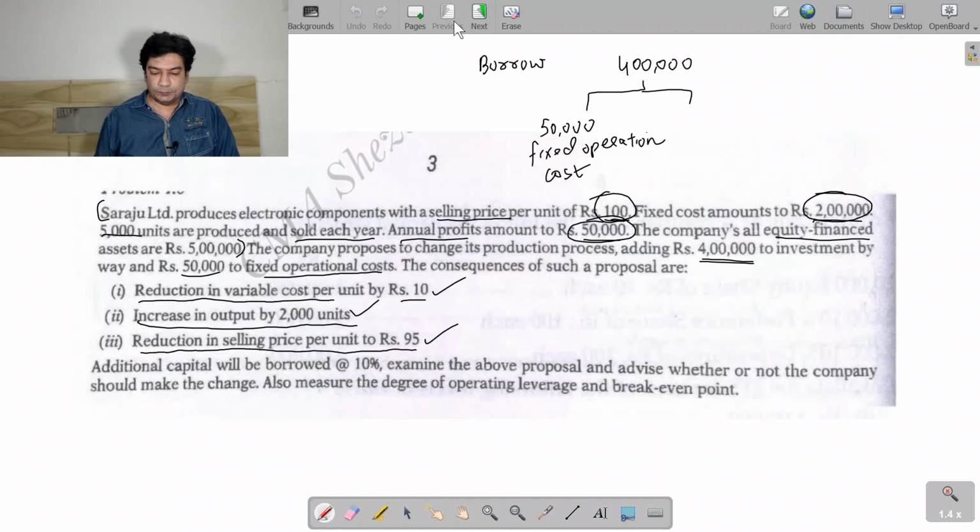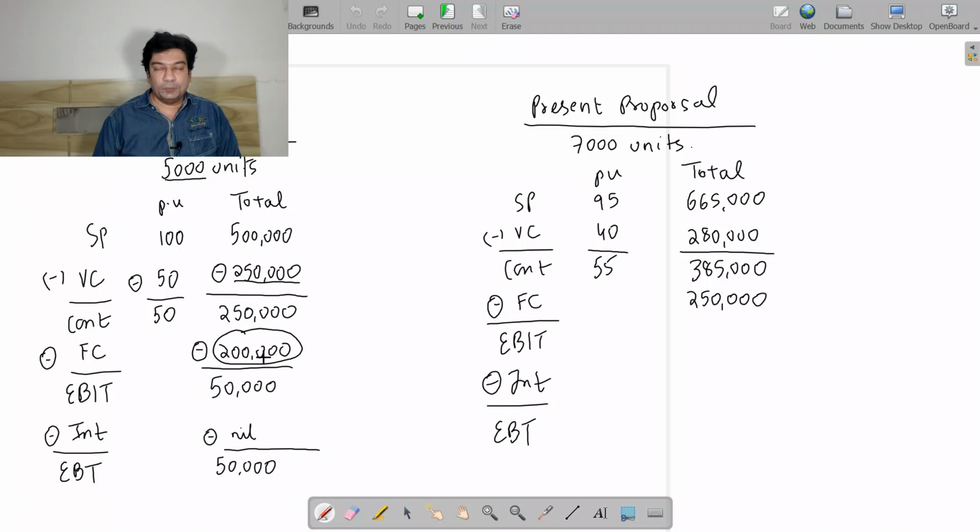So they are going to borrow 4 lakhs, and out of that 4 lakhs, 50,000 they are attributing to fixed operational cost. So 50,000 will be the fixed operational cost. Prior to this our fixed operational cost was 2 lakh. Now there will be 50,000 in addition. So the total fixed operational cost will be 2,50,000.